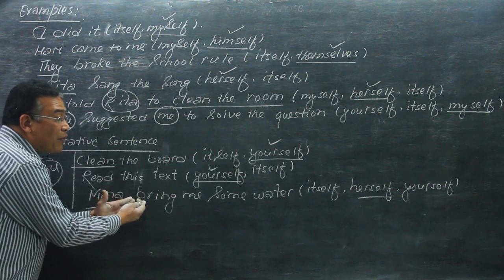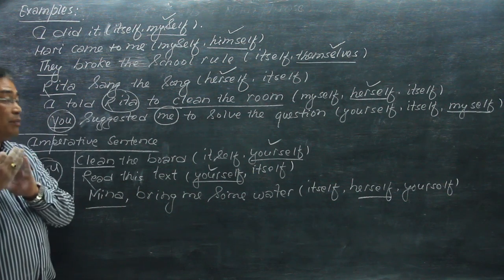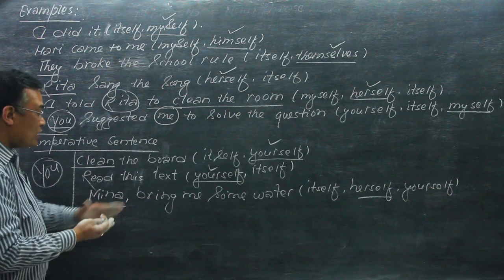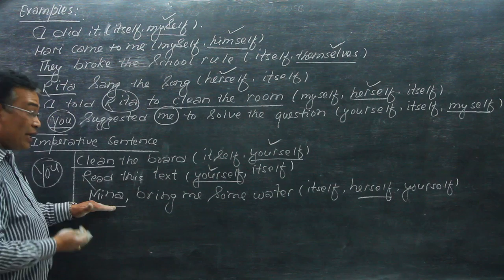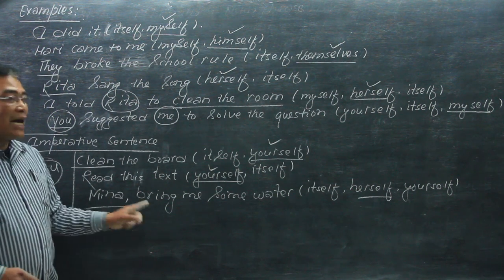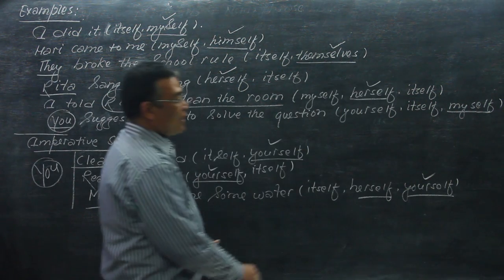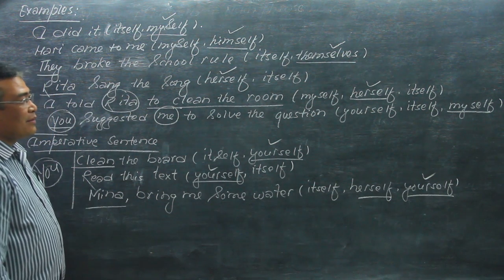So we must imagine that the subject is you: Meena, bring me some water, yourself. So this is in the direct form, and yourself is the answer for this example.